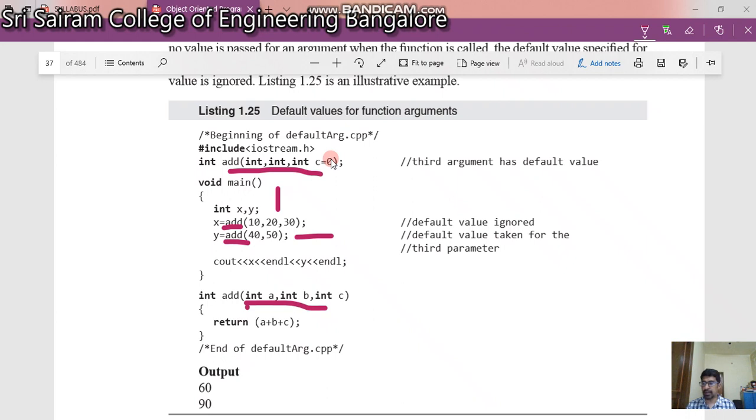If C is not supplied by the application program, you can take it as 0. So again it will call the same function definition. A is going to be 40, B is 50, and C takes the default value, which is 0. In turn, it finds the sum of 40 plus 50, which is 90.